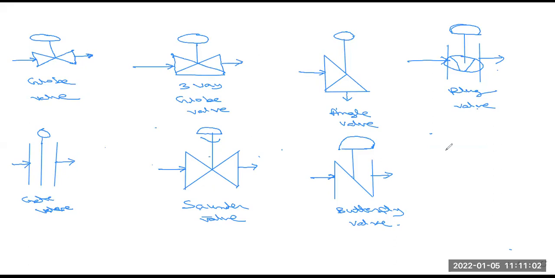Okay, another one we have to discuss, that is the ball type of valve. I have written it here, that is the first one. Then another one, also a knob is present here.